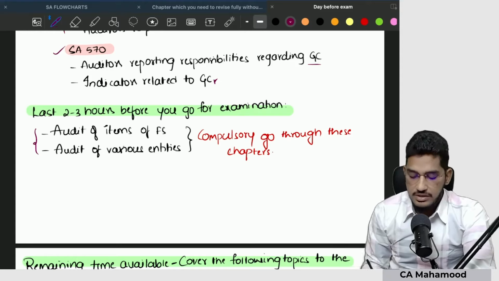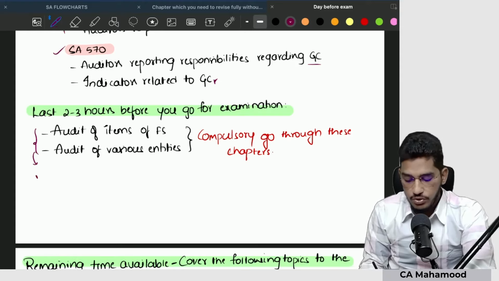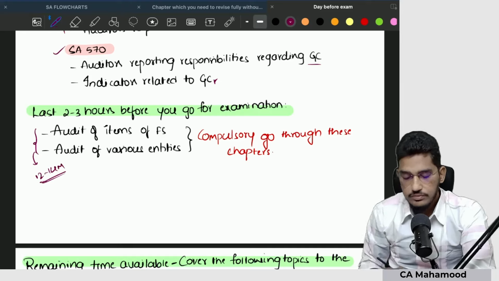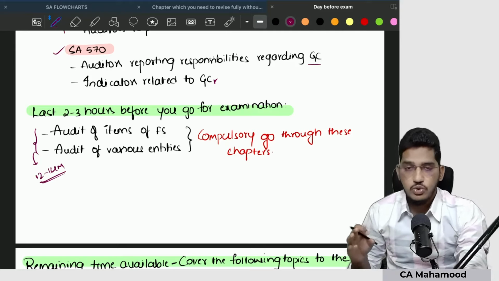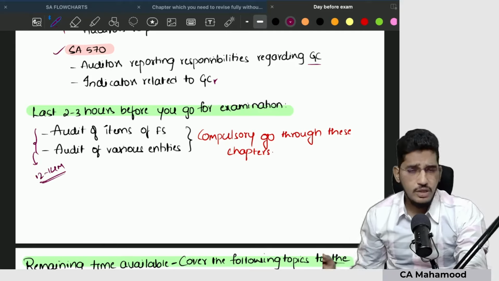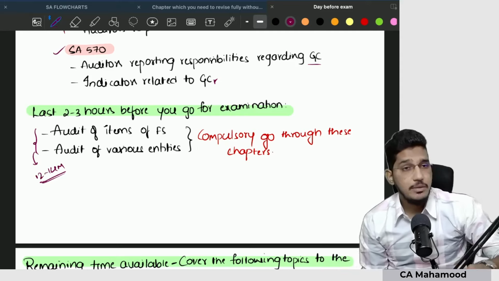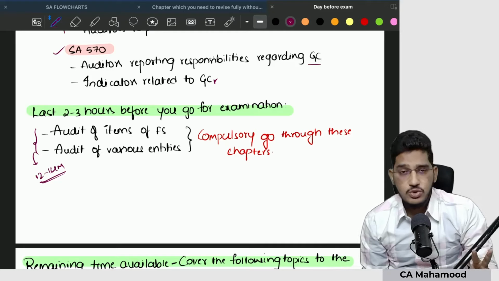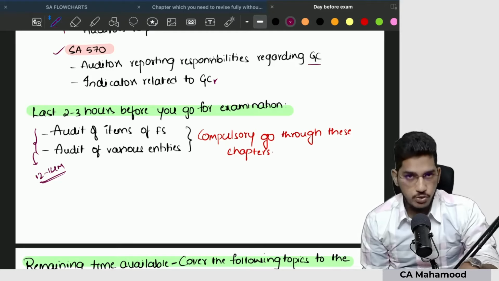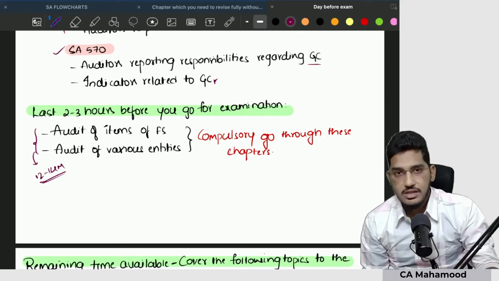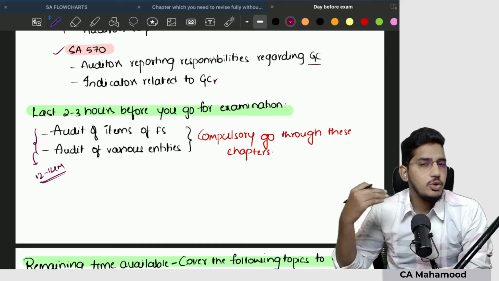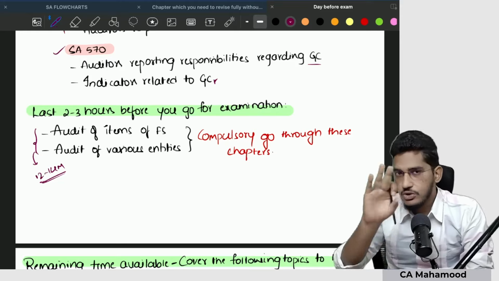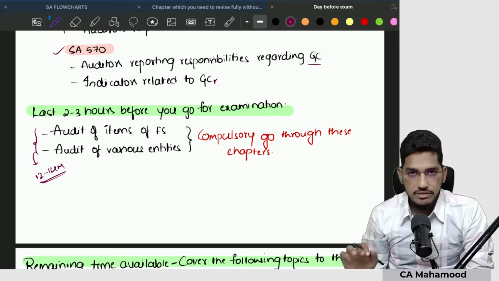Why I am insisting this much is, these two chapters put together contribute 12 to 14 marks in the examination. These two chapters, audit of items of financial statements and audit of various entities, put together contribute 12 to 14 marks. And from the beginning I was always insisting, don't unnecessarily waste your time on mugging up the content. The answers from these last two chapters, you have to write out of your practical exposure. So if you read these last two chapters close to the examination, a lot of content will be there in your mind. You will be able to write so many related points. So that's why the last 2-3 hours you have to allocate only for these two chapters.